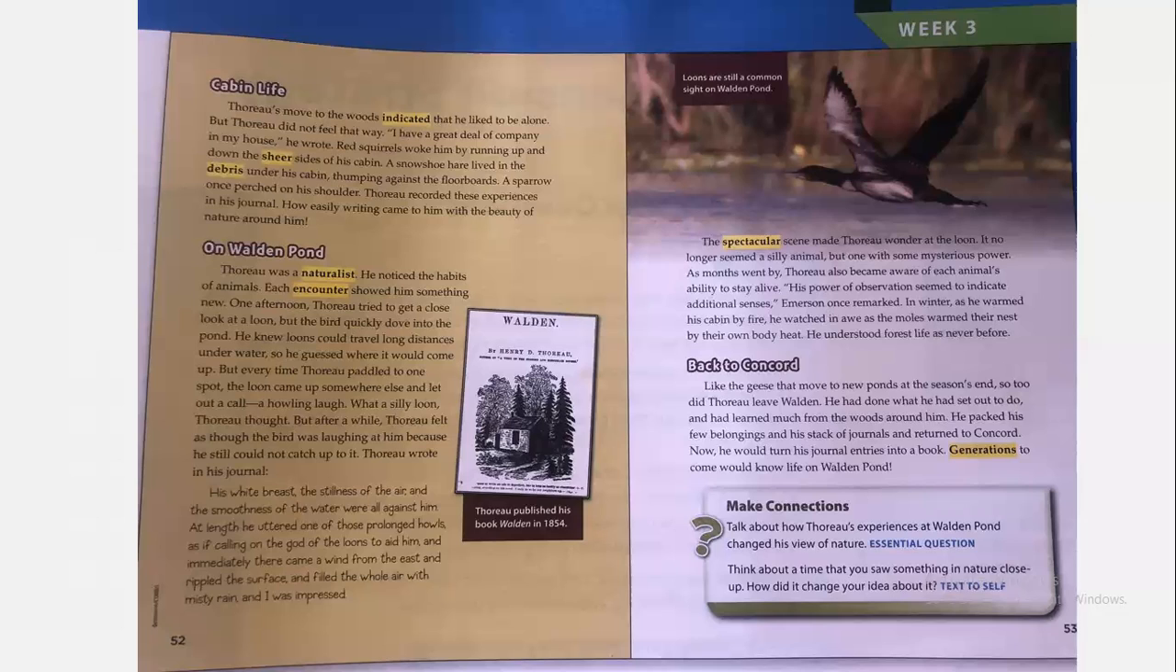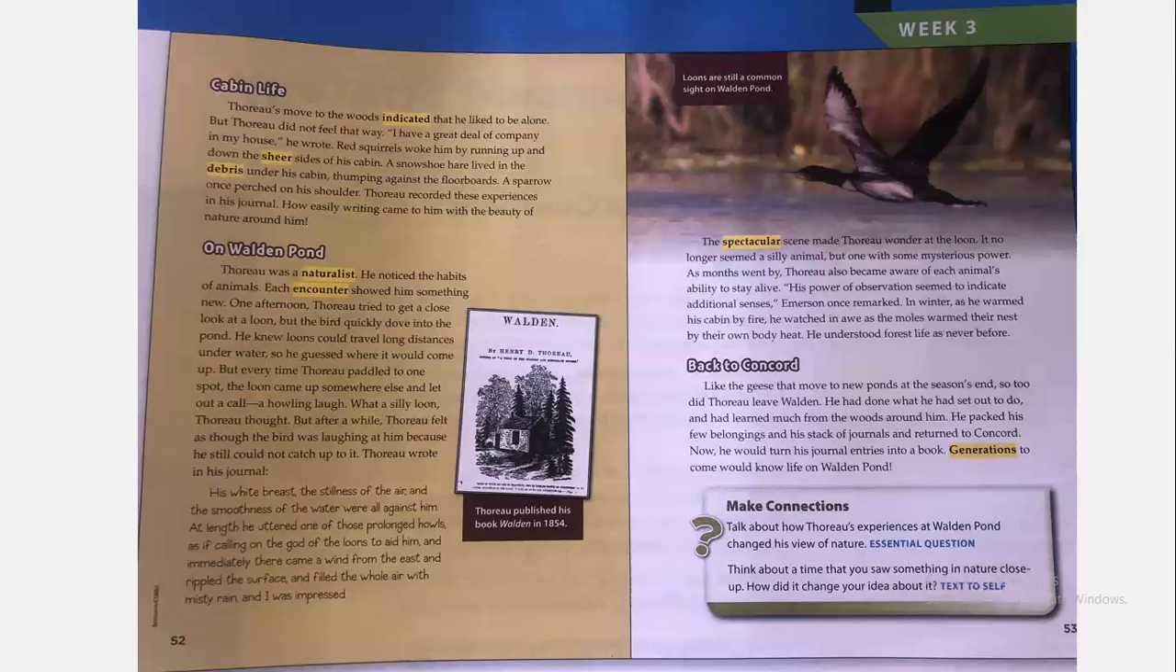Like the geese that moved to new ponds at the season's end, so too did Thoreau leave Walden. He had done what he had set out to do. What did he set out to do? He wanted to write his book, right? And had learned much from the woods around him. He packed his few belongings and his stack of journals and returned to Concord. Now he would turn his journal entries into a book. Generations to come would know life on Walden Pond.